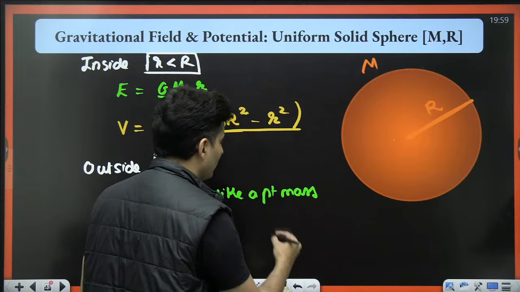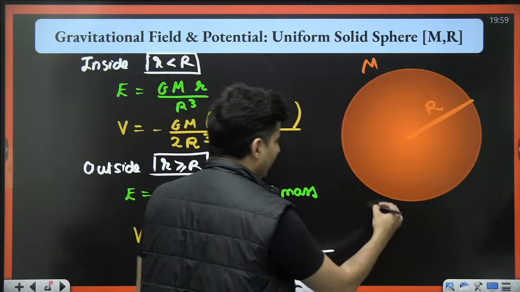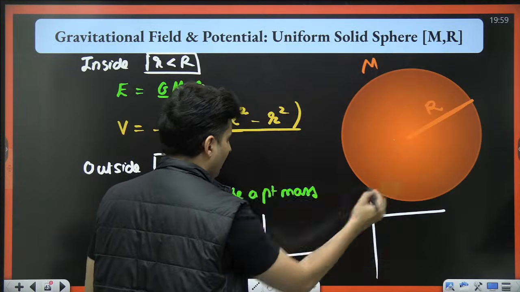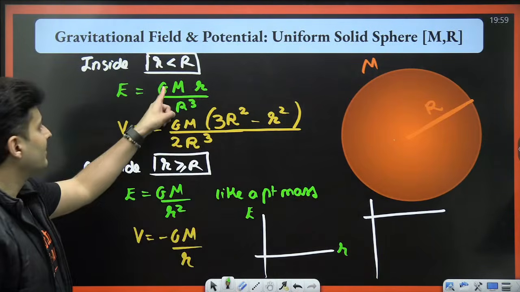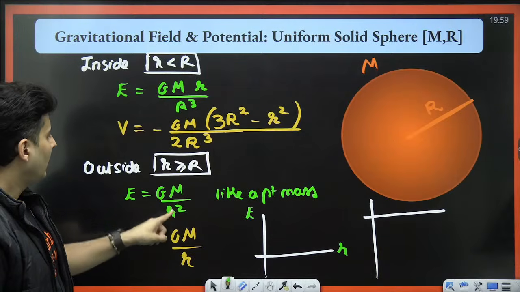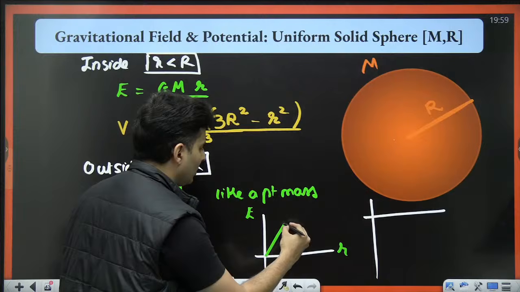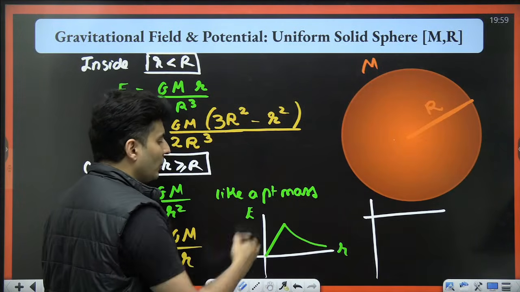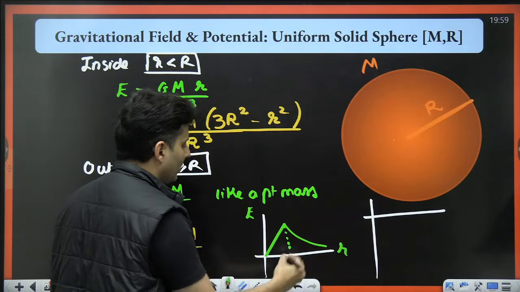Same way over here also, field and potential. For a solid sphere, this is the field. You can see it is proportional to r inside and inversely proportional to r square outside. So it is going to go like that. It increases and then starts decreasing beyond r.